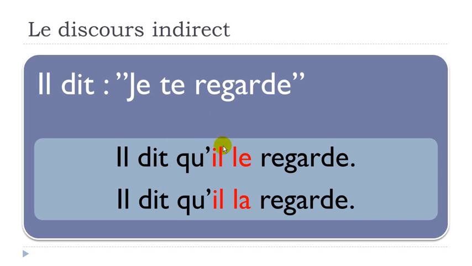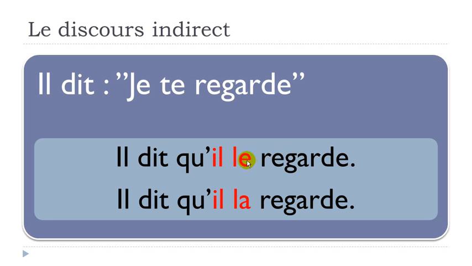So this il is the je that you modified according to il here, so it must be the same. And then it can be le if the person is masculine, so if he's looking at another person who is a man or a boy, in that case it should be le.